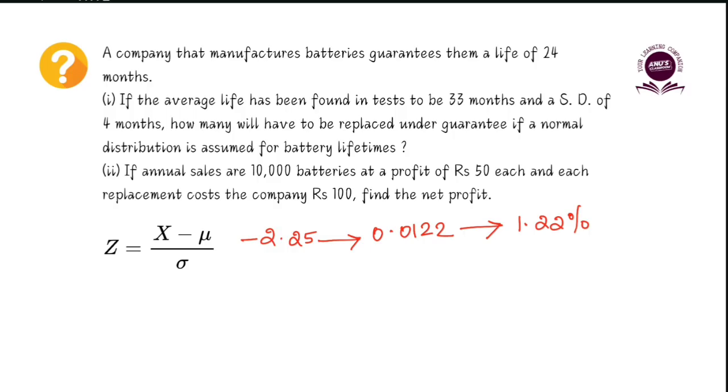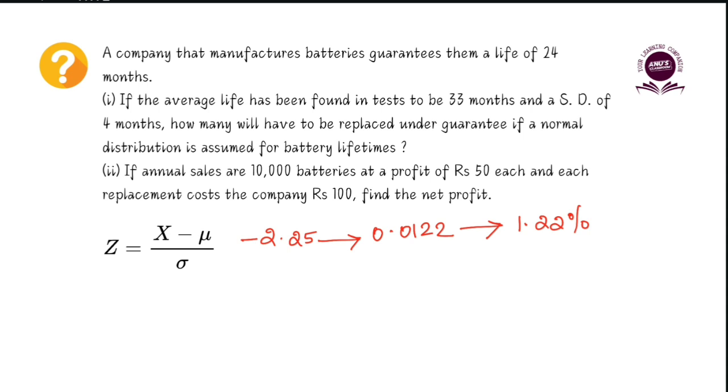Now the second part of the question is an application of whatever we figured out in the first part. So the answer to the first part of the question is 1.22%. Now coming to the second question, we are given the annual sales of the company. It is 10,000 batteries. We have to find out the net profit for this annual sale of 10,000 batteries. We are told that each battery sold will give them a profit of 50 rupees, whereas if one battery comes for replacement, then they will lose 100 rupees.